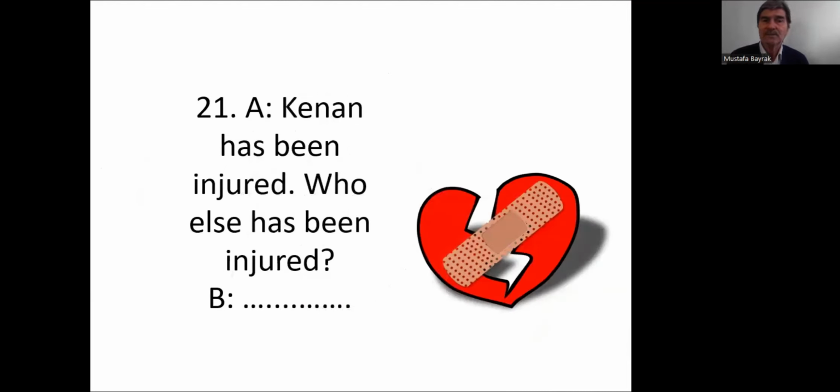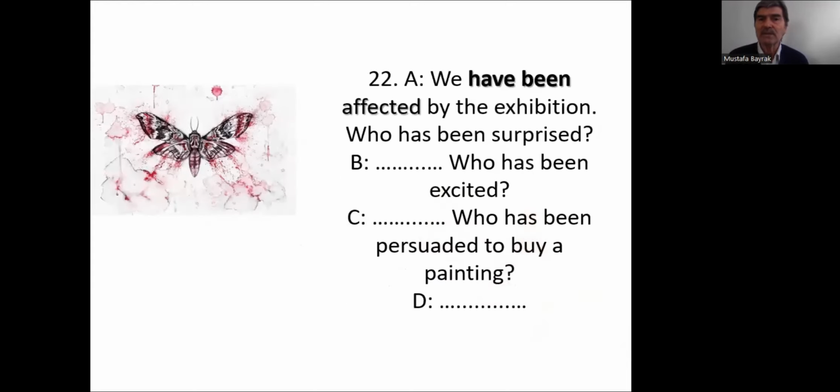21. Kenan has been injured. Kenan has been injured. Who else has been injured? Jasmine has been injured too. We have been affected. We have been affected by the exhibition. Who has been surprised?